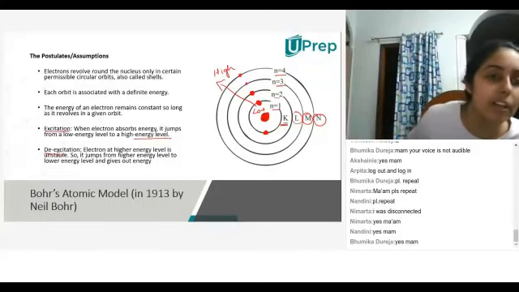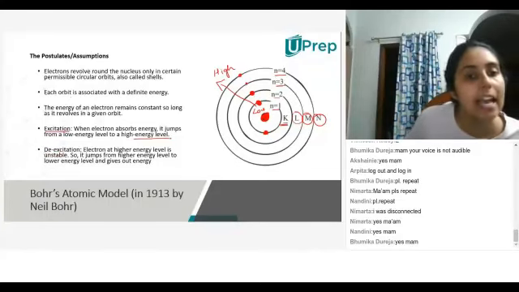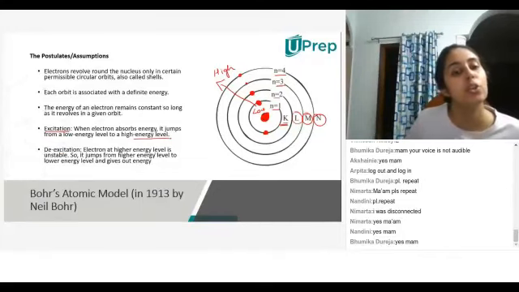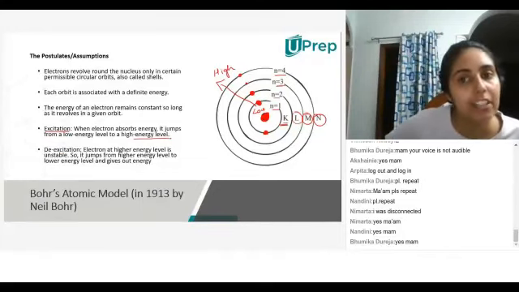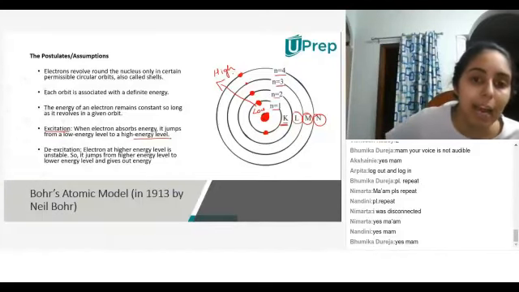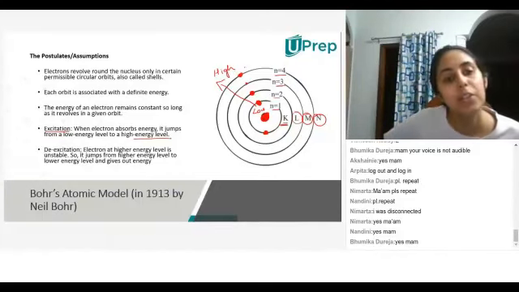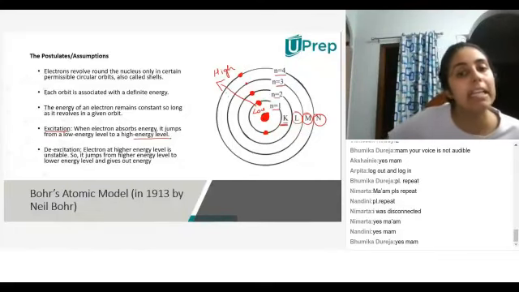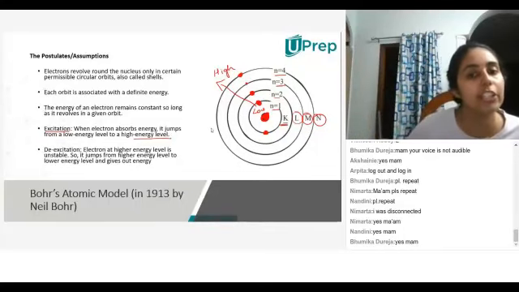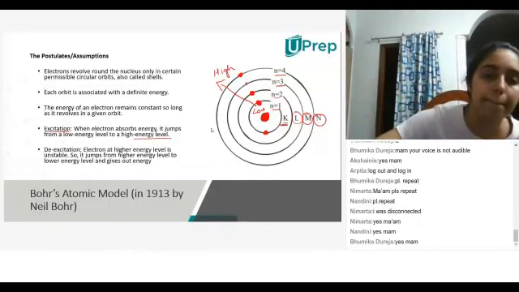De-excitation is the opposite of excitation. Okay, so what is the meaning of de-excitation? Electrons at a higher energy level are unstable. So electrons from a higher energy level tend to jump to a lower energy level by giving out energy. So when electrons give out energy, they jump from a higher energy level to a lower energy level. Is this clear to everybody?